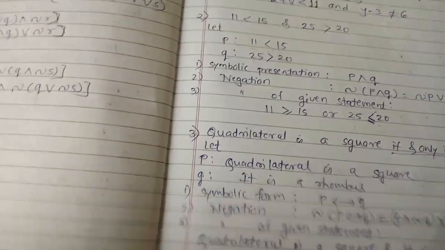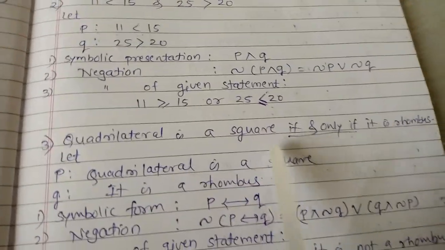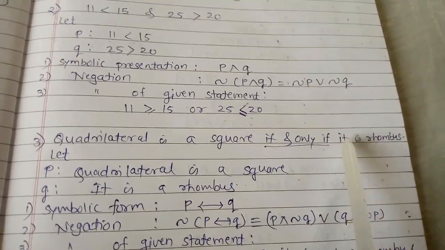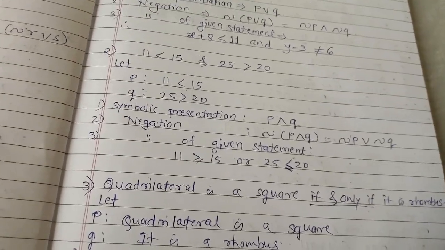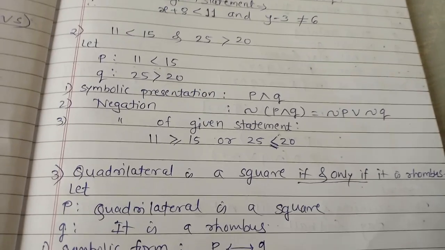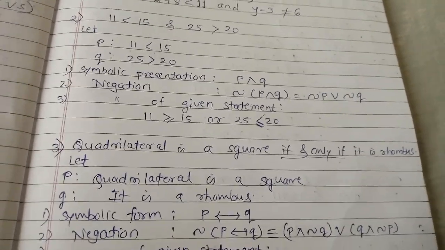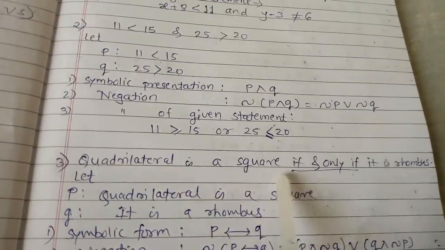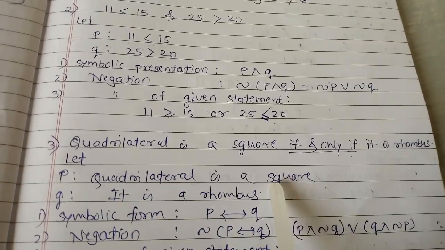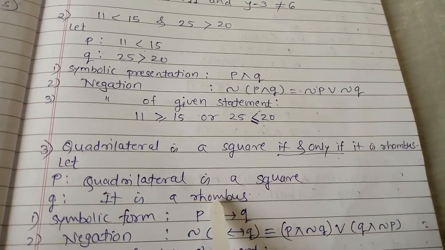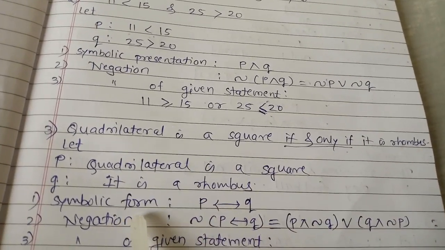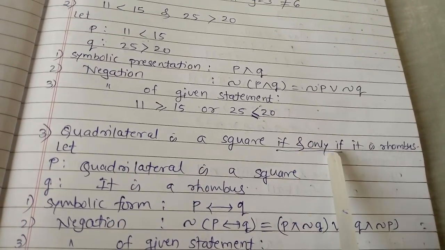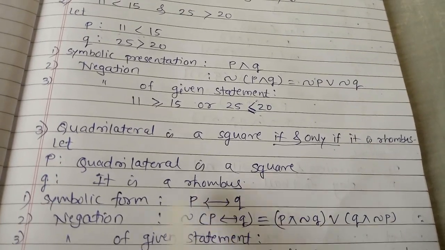Next one, third one: a quadrilateral is a square if and only if it is a rhombus. See the connective used in the example, if and only if, that is a biconditional. Now this is the first part, that is p, a quadrilateral is a square, and we consider q as, it is a rhombus. Now the symbolic form we have to write down. So p, the connective is biconditional, so p biconditional q.